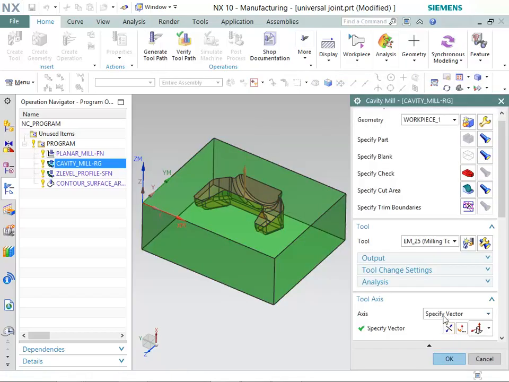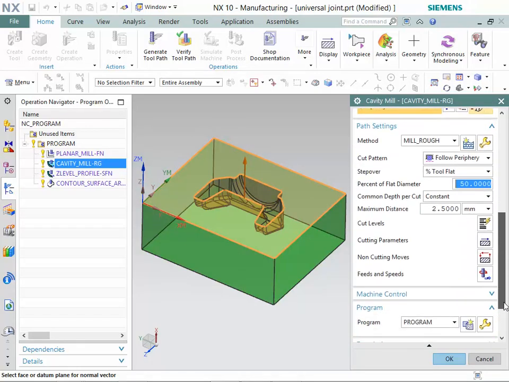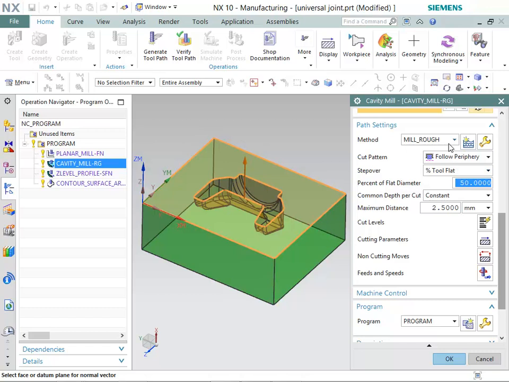Also, make sure that Specify Vector option is selected in Axis list. Now, select the Specify Vector option. Observe the specified tool axis. Make sure that Mill_rough option is selected in Method list under Path Settings group. Also, make sure that Follow Periphery option is selected in Cut Pattern list under Path Settings group.